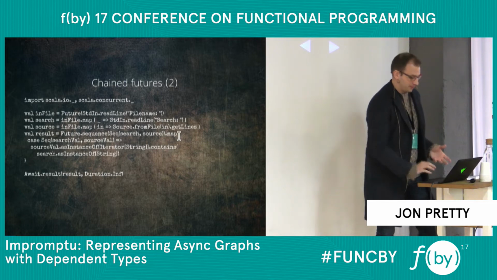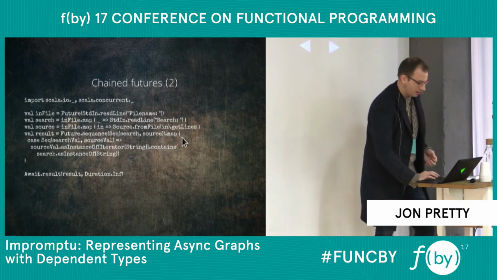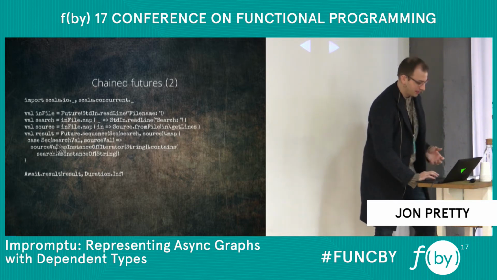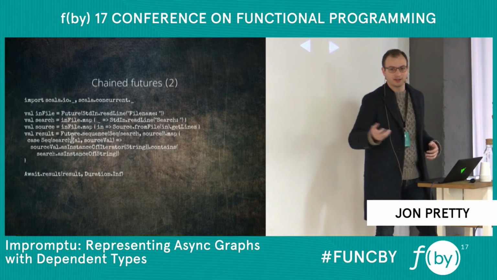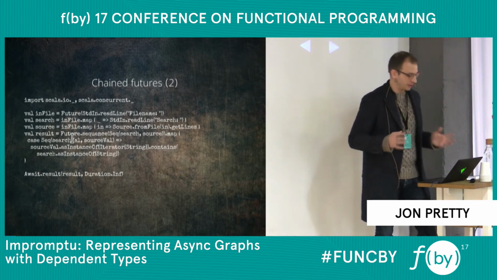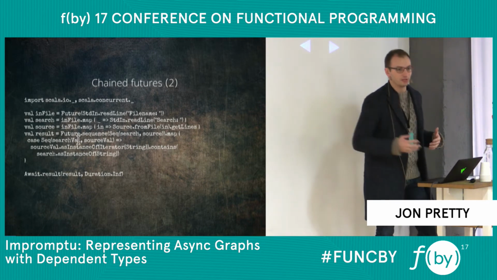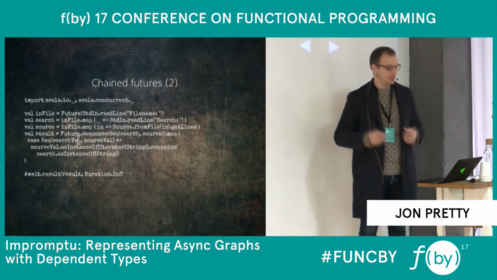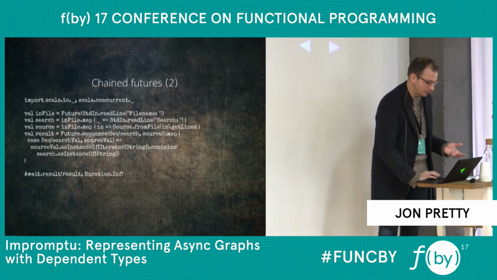So this is all the same apart from this last result value here. We can use the map method again. This time we're actually using the resultant value. So we're being careful never to use those get methods. So we're going to agree in advance that we won't use those get methods, and instead we're going to match on the sequence. So remember, we're turning a sequence of futures into a future of a sequence. So this is the value we get. It's a sequence containing the search file and the source file.